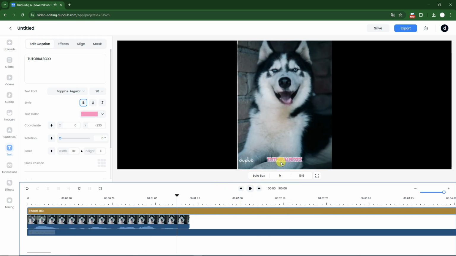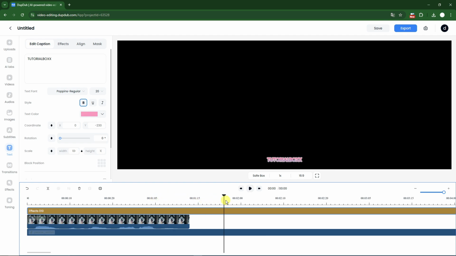That text will be right there. Take note, pay attention to this cursor right here. This is your preview cursor.